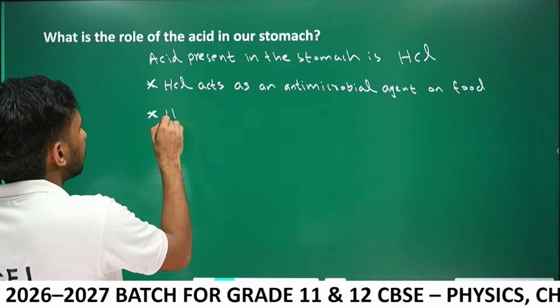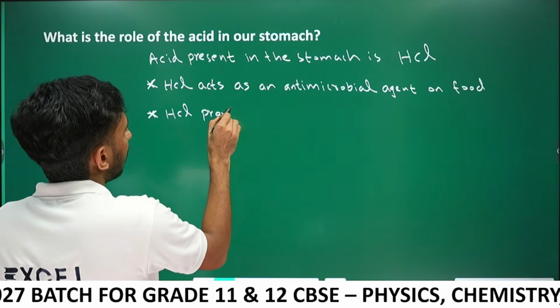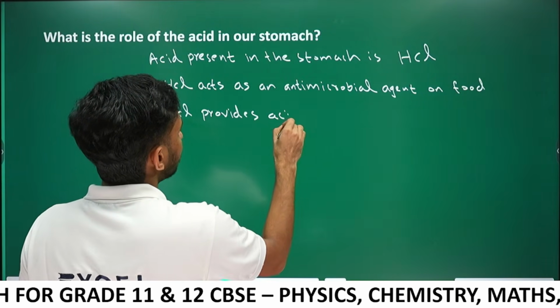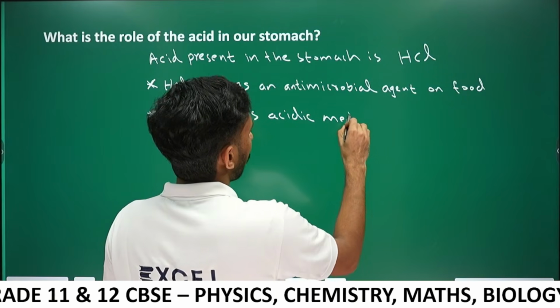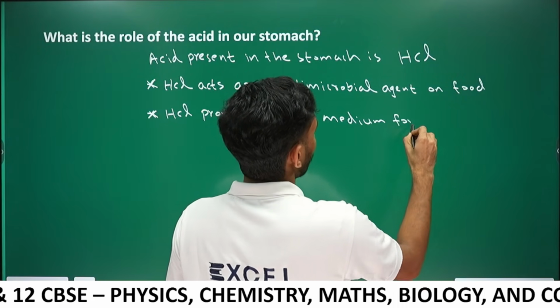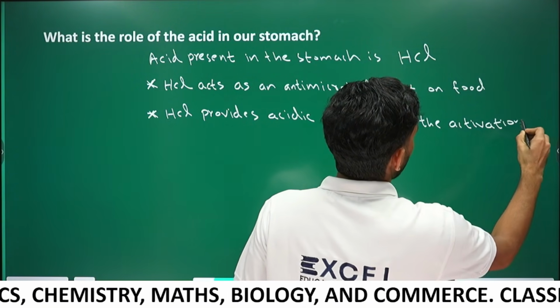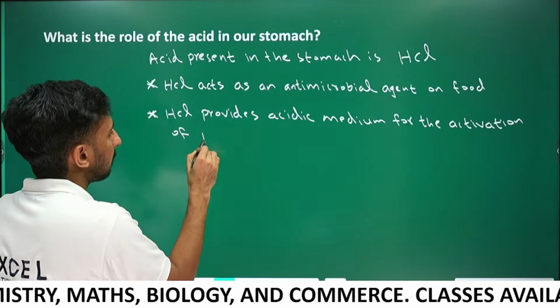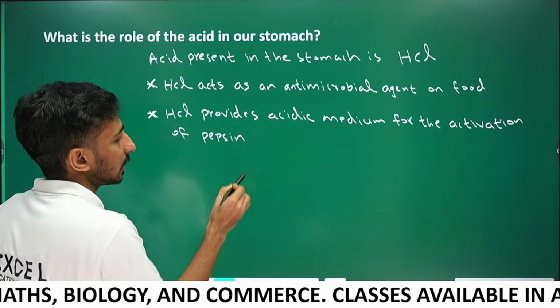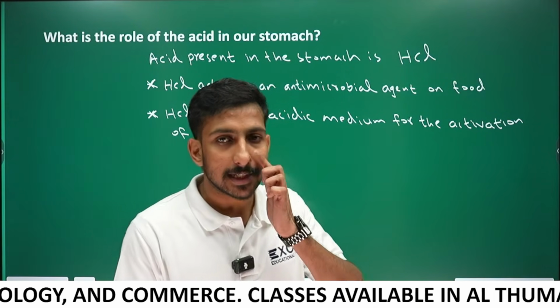Next, HCl provides acidic medium for the activation of pepsin. What is pepsin? Pepsin is the protein digesting enzyme.